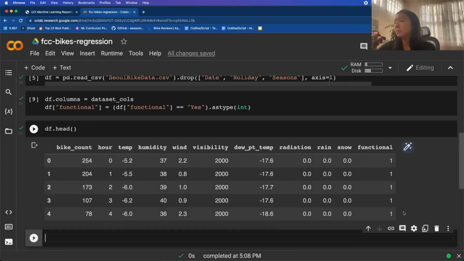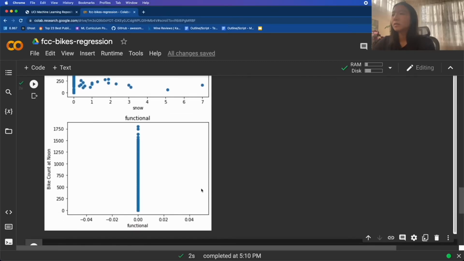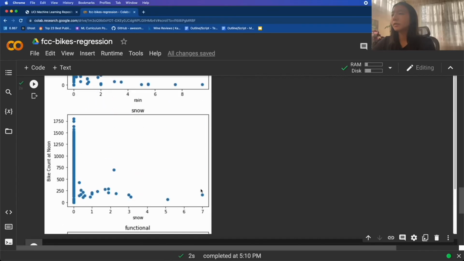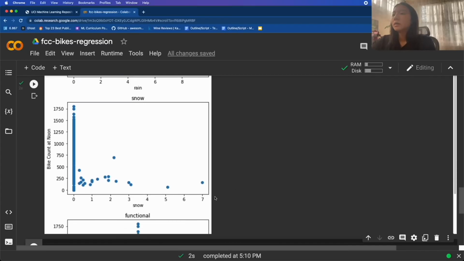The presenter articulates the necessity of indexing data by specific hours to streamline analysis. By focusing on noon, they adjust the data frame accordingly. Various weather factors are examined for their impact on bike counts. The presenter identifies significant features while deciding to exclude less relevant ones, such as wind and visibility.